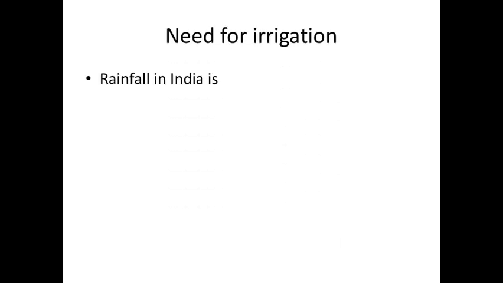Need for irrigation: when you talk about rainfall in India, it is erratic. Now what is erratic? It doesn't follow a regular pattern, right? Suppose in the month of June it should rain heavily, then in July it rains less, and then again in September it goes on decreasing. This is how it becomes, right? But it doesn't happen the same way every year.